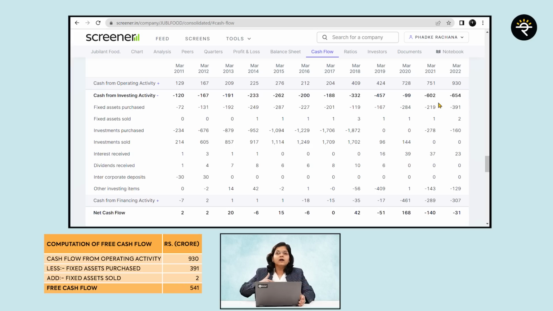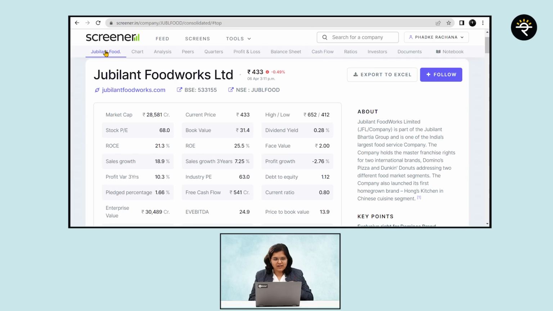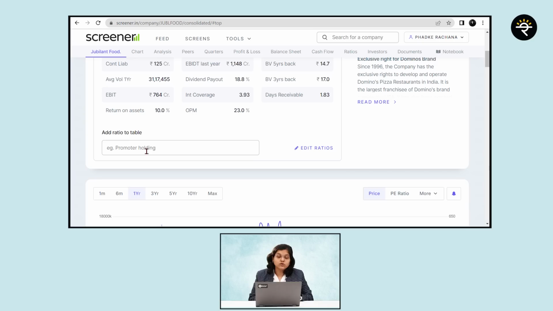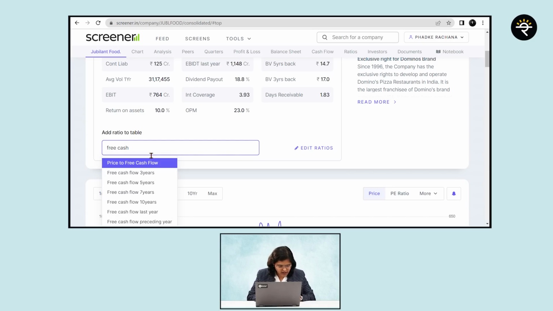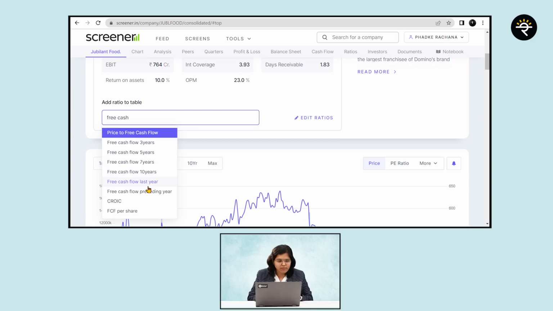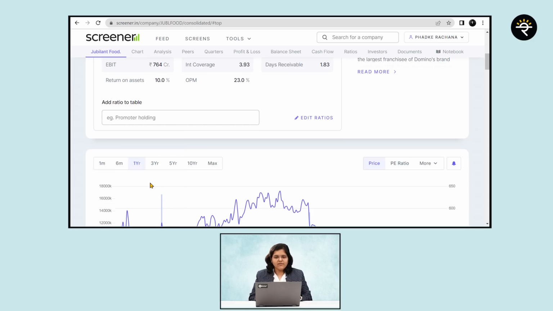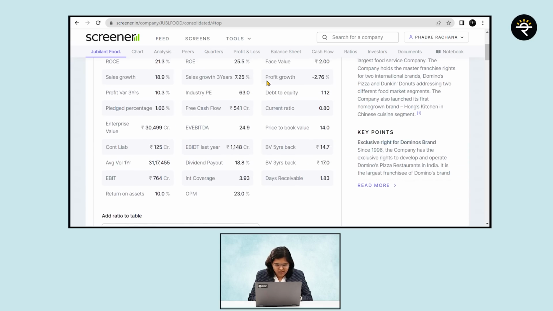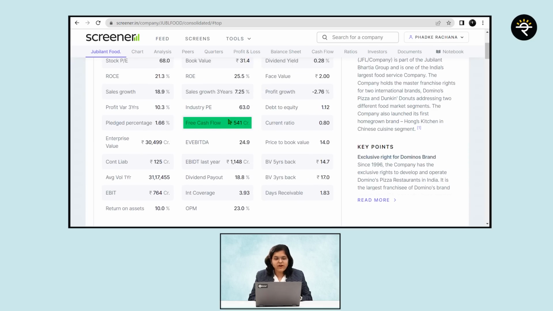But instead of me computing all of these things, can I get it directly? And for that, I'll give you one shortcut. So I'm again on the home screen of Jubilant FoodWorks, and what I can do here, there is one more option, add ratio to table, and here I can say free cash flow. Correct? Now if I say free cash flow, you can get multiple options. Assume that I'm doing free cash flow of last year. And if I just click that, ideally I should be getting it somewhere here. Free cash flow, correct. Here you can see it, 541 crore.